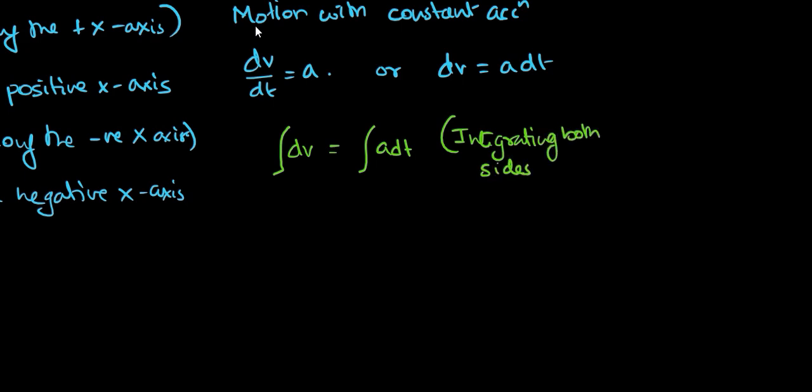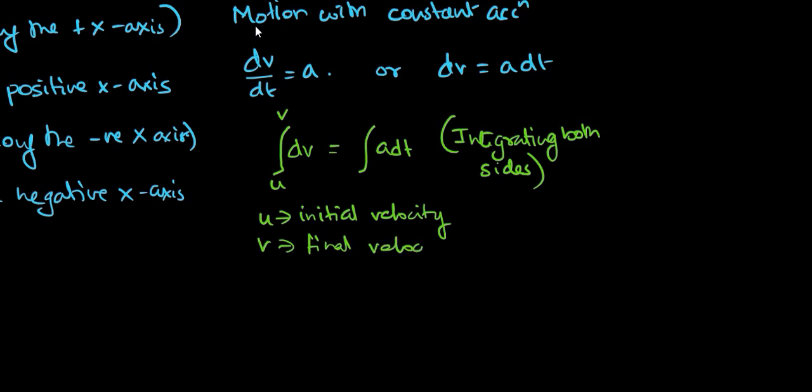So here we have dv is equal to a dt, which means between the limits of u and v, this will be the initial velocity and this will be the final velocity. We are aware of these terms, we have studied them in the lower classes. Similarly, in acceleration we have 0, and with time we have t. So we are starting from time t is equal to 0 to time t is equal to t.